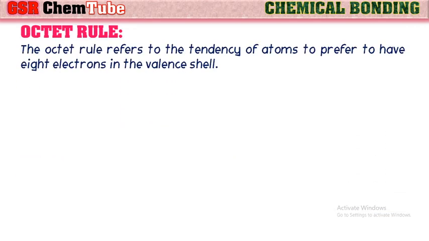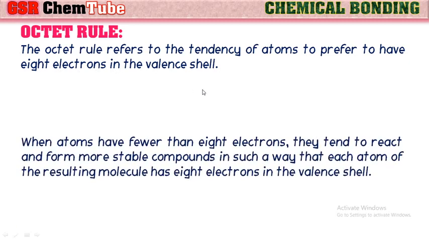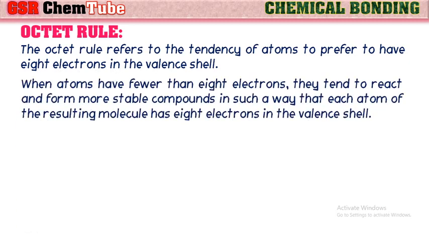Octet rule. The octet rule refers to the tendency of atoms to prefer to have 8 electrons in the valence shell. When atoms have fewer than 8 electrons, they tend to react and form more stable compounds in such a way that each atom of the resulting molecule has 8 electrons in the valence shell.